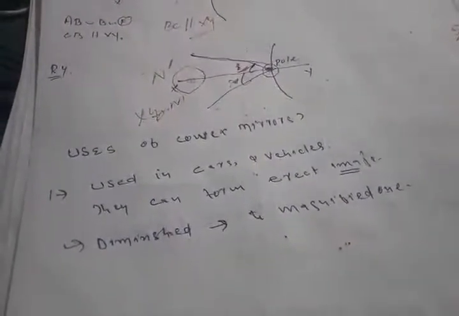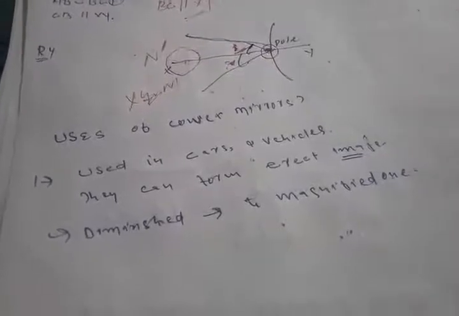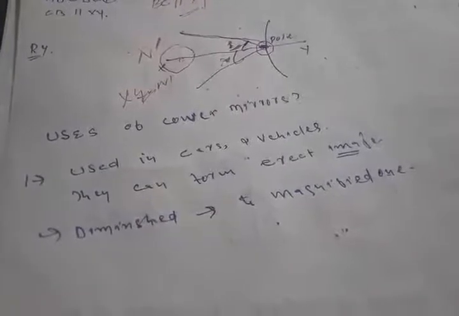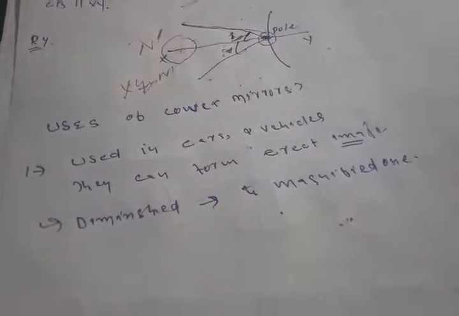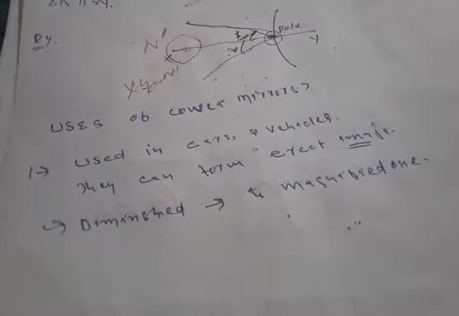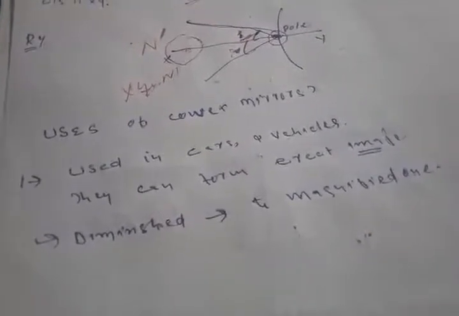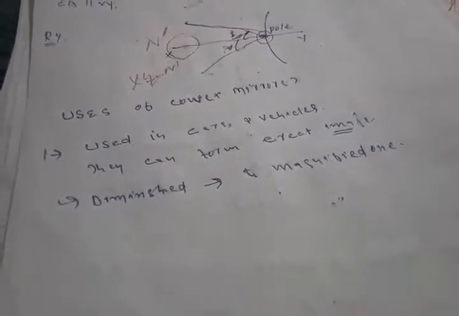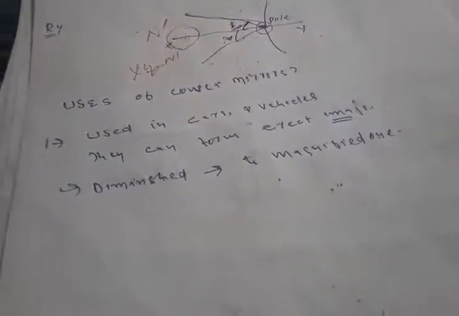So here I will explain a few uses of the convex mirror. It is simply used in our vehicles. The side mirror of vehicles is made up of a convex mirror because it has the quality to magnify the images, and it helps us form an erect image which the driver can easily recognize, seeing who is coming and who is going on the side of his vehicle. So vehicles will mainly be asked as an objective question in your board examination. Mention the use of convex mirror, either one or two. You can mention it is used in cars and vehicles.